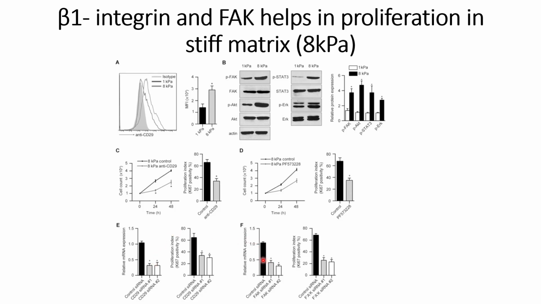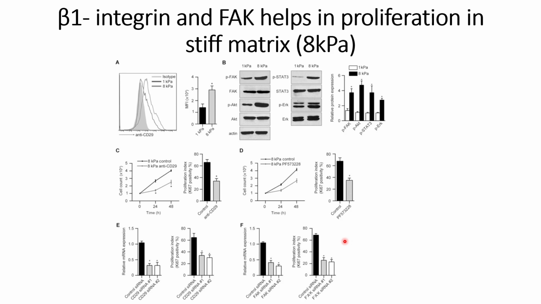Thereafter, they checked the relative mRNA expressions for FAK. The FAK expression also goes down. They checked it for two different silencing RNAs. In that case, in the proliferation assays also they were able to see similar results, that the proliferation of the cells goes down when they use FAK silencing RNAs compared to the control silencing RNAs. These results are also on the stiff matrices, that is, 8 kilopascal hydrogels coated with collagen.